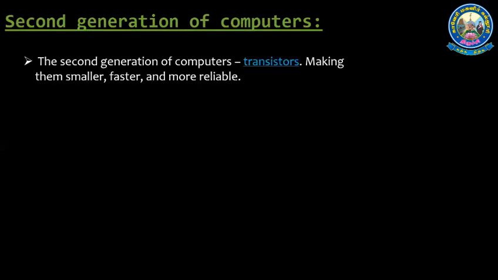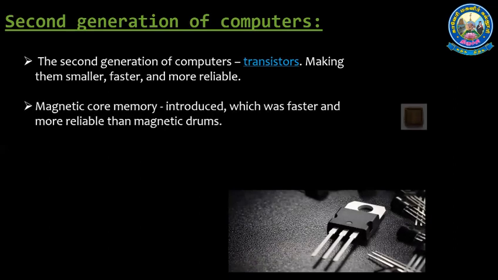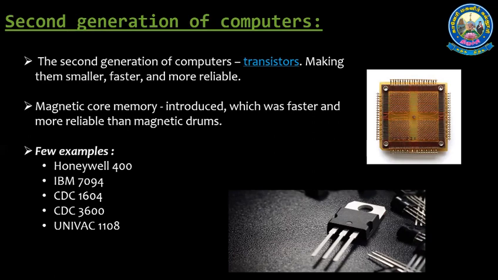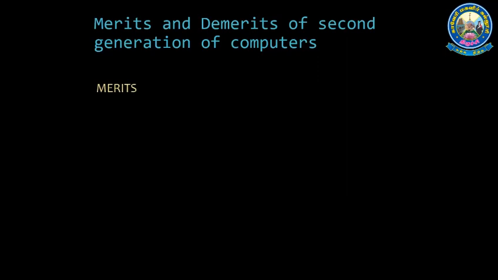Second generation of computers. The second generation of computers used transistors, making them smaller, faster, and more reliable. Magnetic core memory was introduced, which was faster and more reliable than magnetic drums. Examples: Honeywell 400, IBM 7094, CDC 1604, CDC 3600, UNIVAC 1108. Merits and demerits of second generation computers.